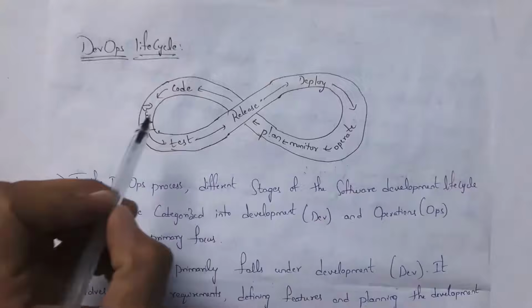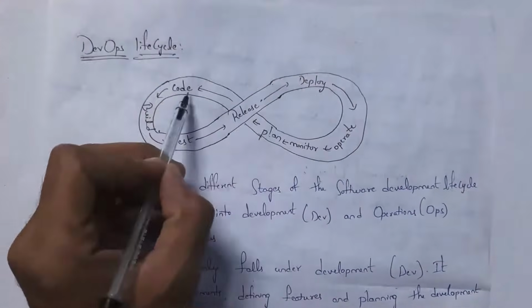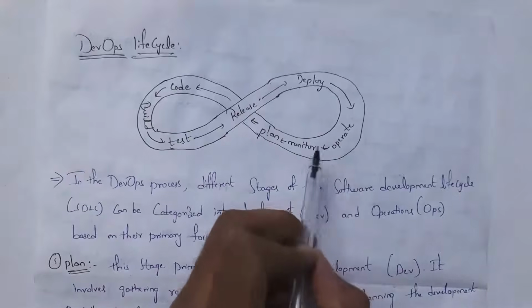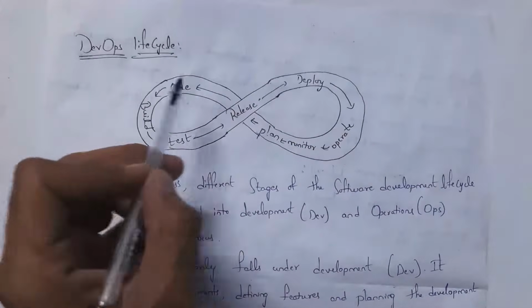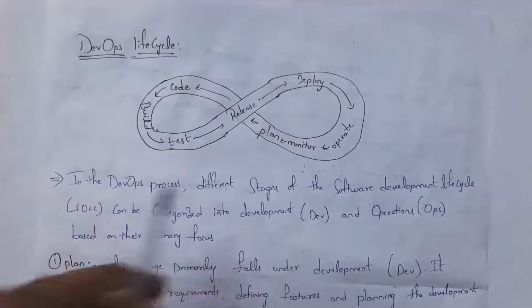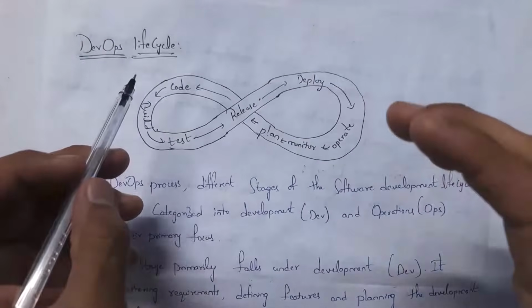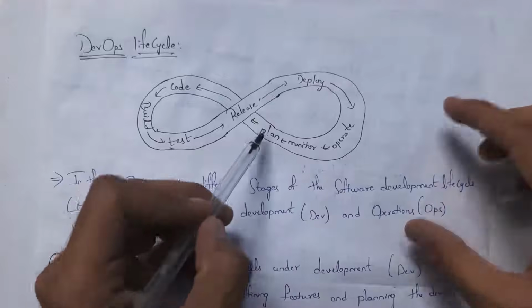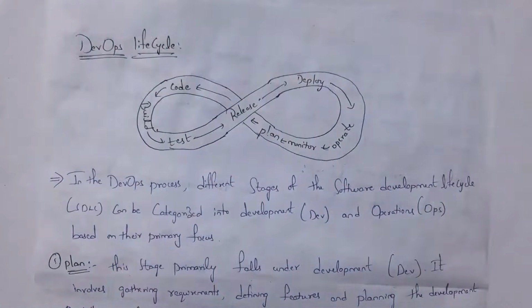These are the various stages. The first one is plan. Next are code, build, test, release, deploy, operate, monitor, and again plan, code, build, test. This loop will continue. Initially, for the basic version of the software, they will perform all these operations. Again, for a new version, they will perform the same thing. So this will work like a loop.